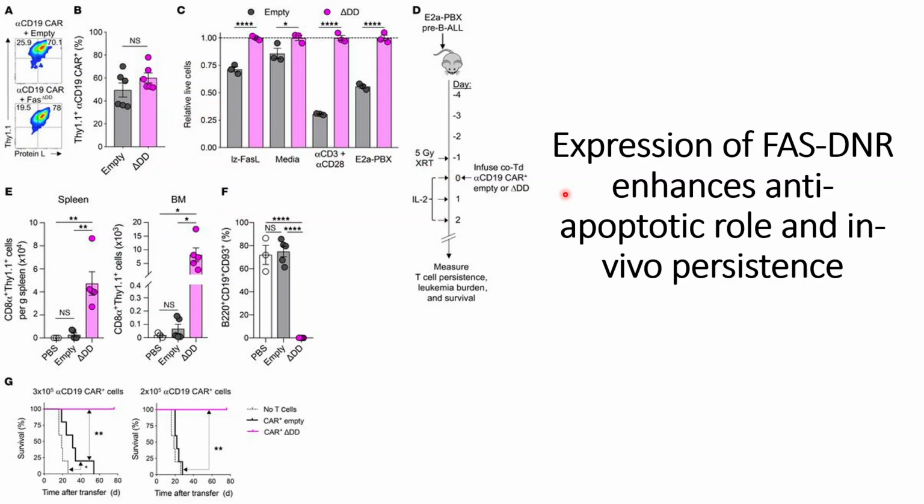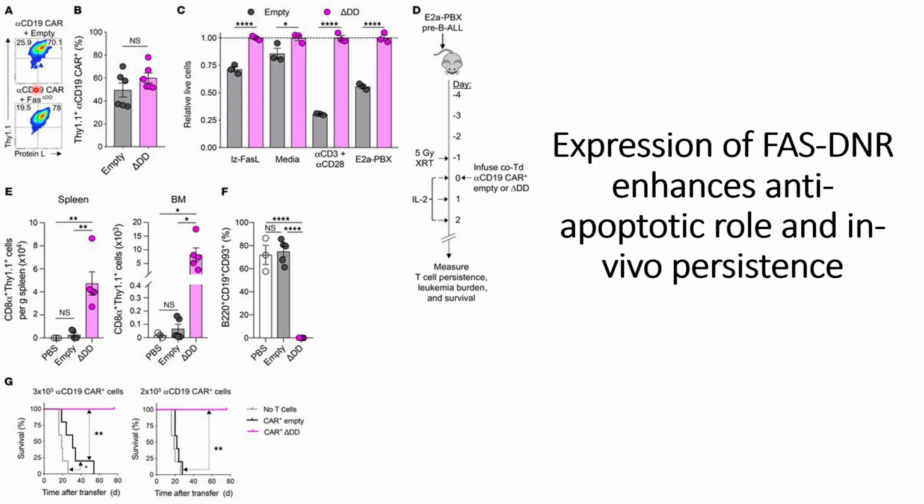In this video, we will discuss how the expression of FAS-DNR enhances the anti-apoptotic role and the in vivo persistence. This time, they used different cancer models to infect the mice. So first, what they did is they transduced the T cells.